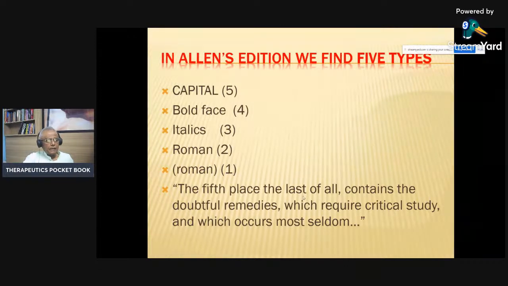The 5th place of the last contains doubtful remedies, which require critical study and which occur most seldom. Now, these are the critical. That means why is it critical? Because it has been observed in some of the provings, and rarely they find, but they are there. So you cannot ignore them. This is recognizing the presence of the concomitant symptom.